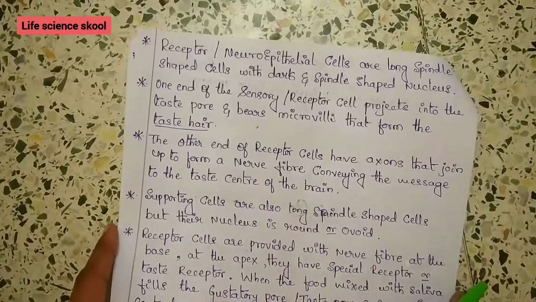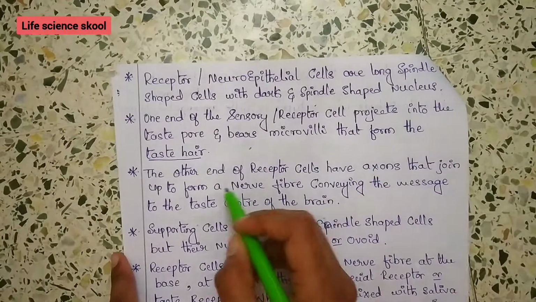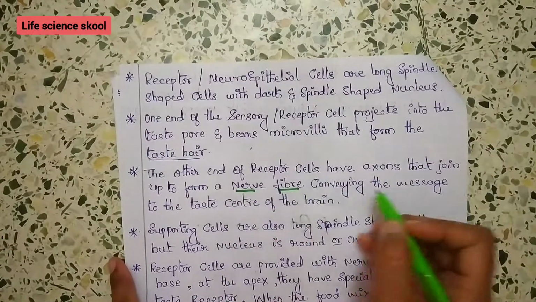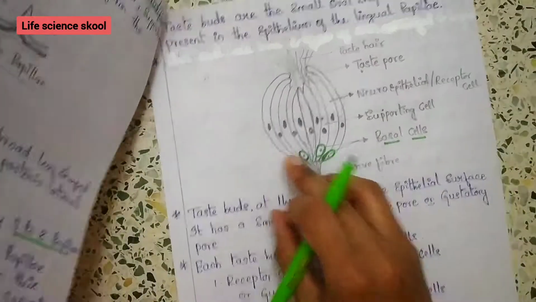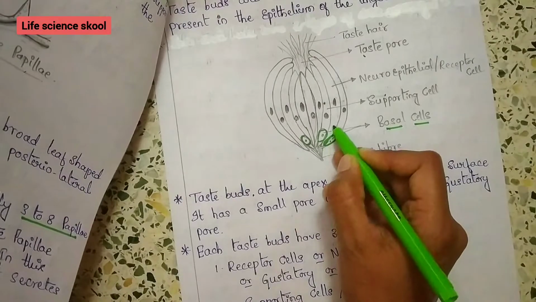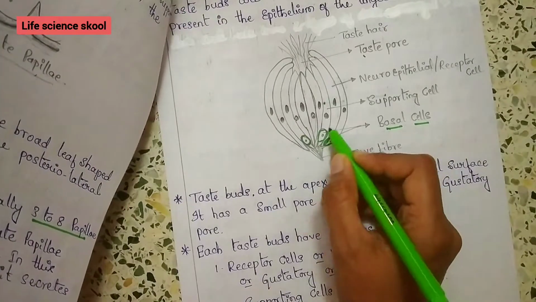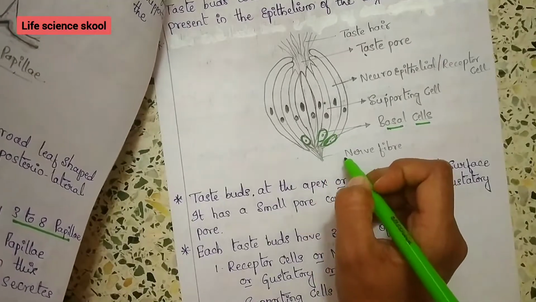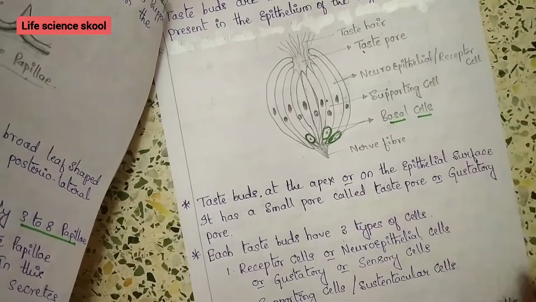And the other end of the receptor cells has axons that join to form the nerve fiber conveying the message to the taste center of the brain. You can see the other end here. It has an axon that joins the nerve fiber that sends the signal to the brain. That is about the neuroepithelial cells and receptor cells. This point is very important.